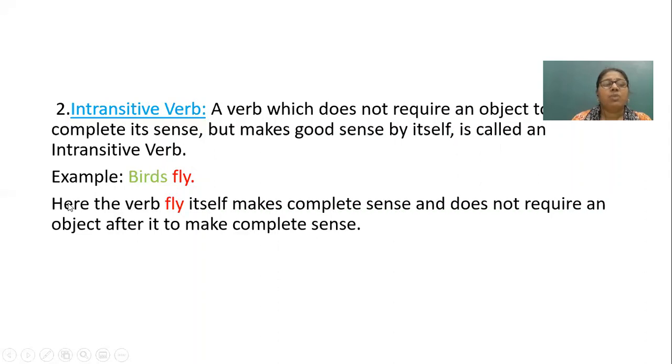That is why we can say here the verb fly itself makes complete sense and it does not require an object after it to make complete meaning.